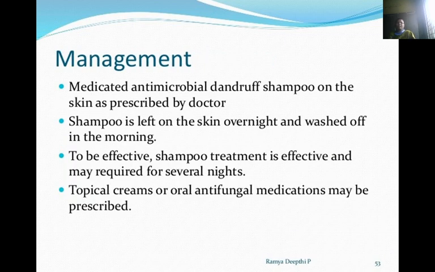Then management: medicated antimicrobial dandruff shampoos on the skin as prescribed by the doctor. The shampoo is left on the skin overnight and washed off in the morning. To be effective, shampoo treatment may be required for several nights. Topical creams or oral antifungal medications may be prescribed.